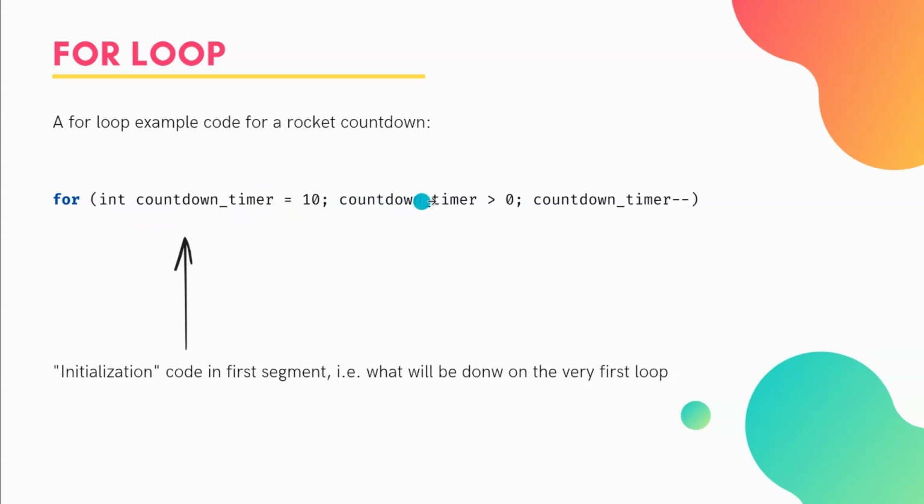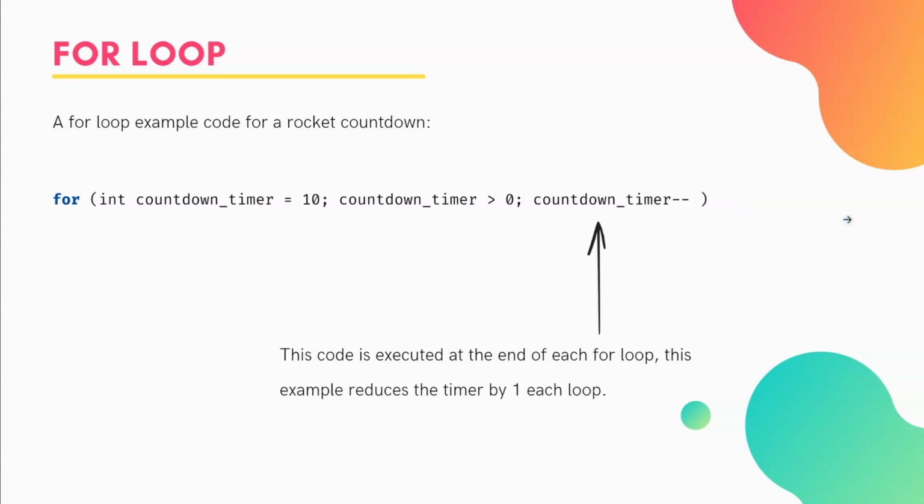Then we have a second expression, which is evaluating whether it's true or false. So in this case, is the countdown timer above 0? And then we're saying what we want to do at the end of each for loop with this value. So we're saying that we want to reduce the countdown timer by 1, and then we'll go through it.